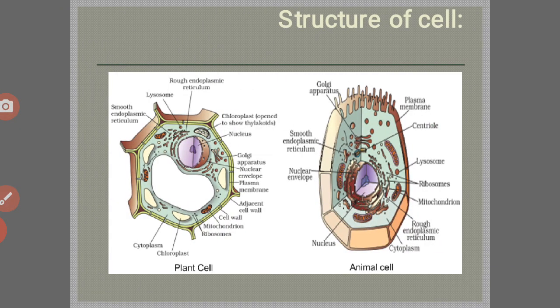Now we can observe the structure of the plant cell and animal cell. They are multicellular organisms.